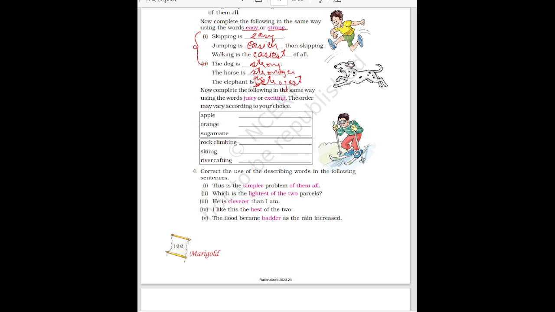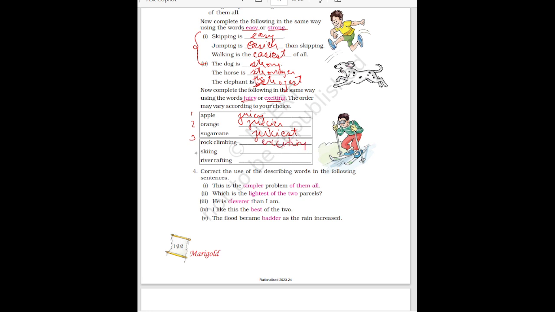Now complete the following in the same way using the words juicy or exciting. Here two words are given. One is juicy and one is exciting. The order may vary according to your choice. Okay, here one, two, three. Three items are given: apple, orange, and sugarcane. So you will write apple is juicy, orange is juicier, and sugarcane is juiciest.